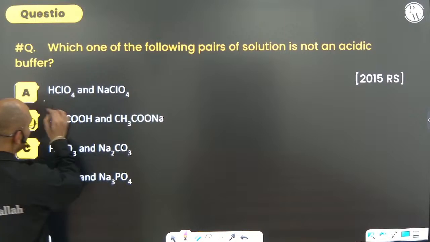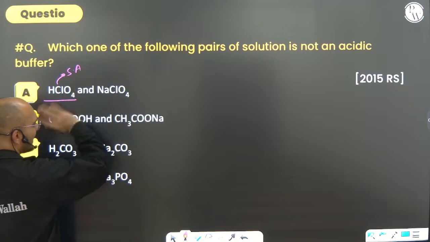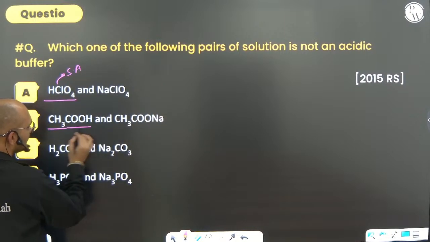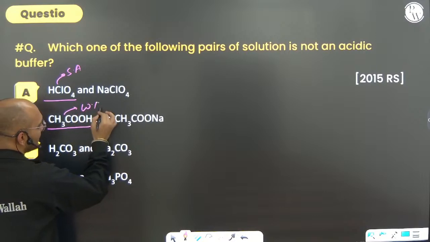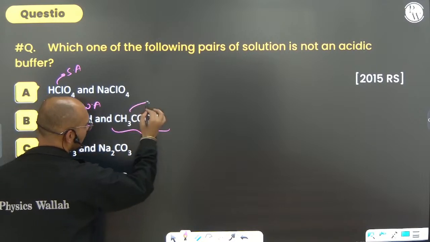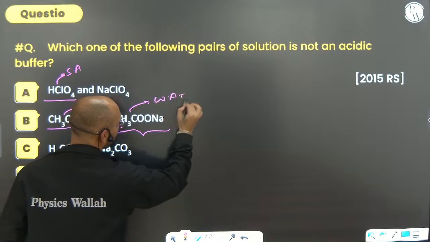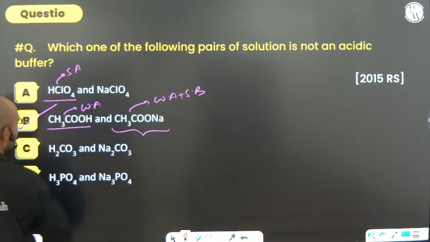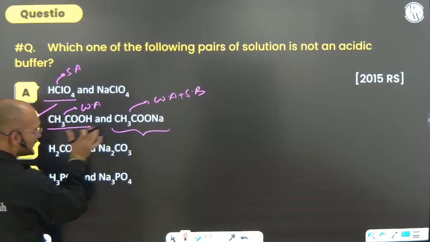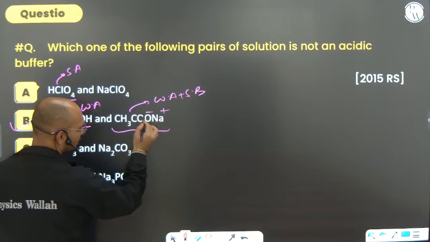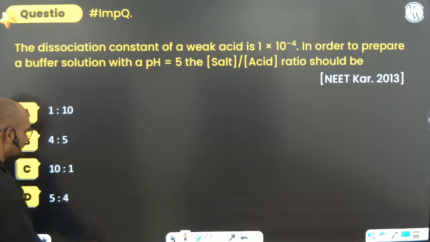Okay, HClO4 is a strong acid, no chance, leave it. CH3COOH is a weak acid. Of course here it is possible. It is a salt of a weak acid plus a strong base. Of course it's the correct option, that is B, because acetic acid is also there and acetate is also there. So acetate is the conjugate base. Of course it is the correct option.